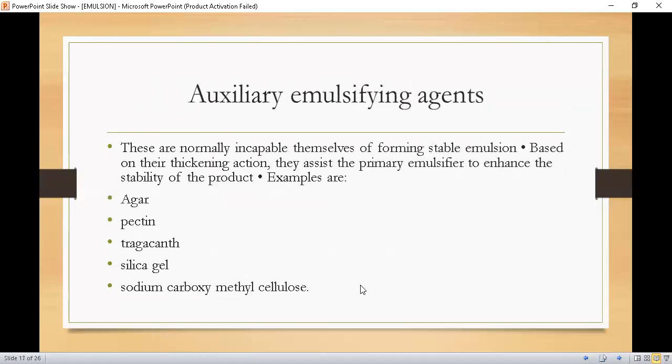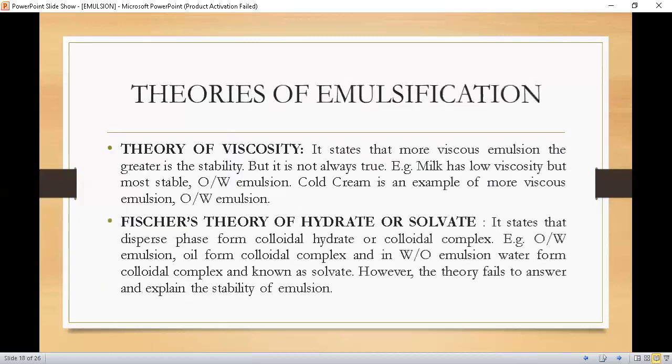Now, auxiliary emulsifying agents, students, are normally incapable by themselves of forming stable emulsion. Based on their thickening action, they assist the primary emulsifier to enhance the stability of the product. Examples are agar, pectin, tragacanth, silica gel, and sodium carboxymethyl cellulose. These are the examples of auxiliary emulsifying agents.